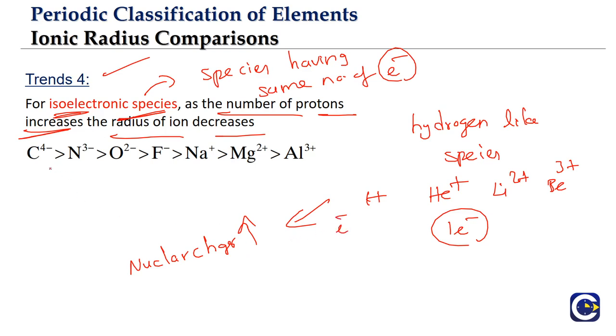Just look at this comparison. All these are isoelectronic species. Look at it. C4-: carbon already has 6 electrons. C4- means gaining 4 electrons, so 10.